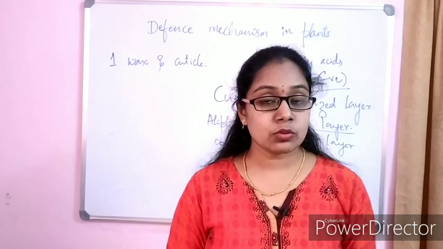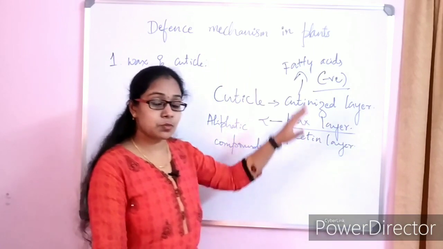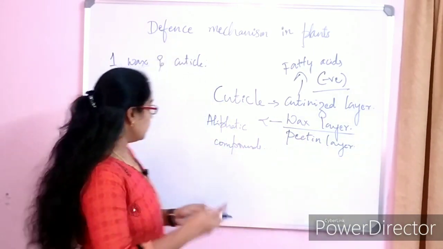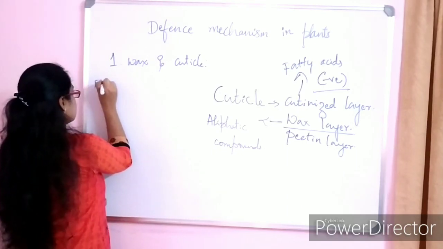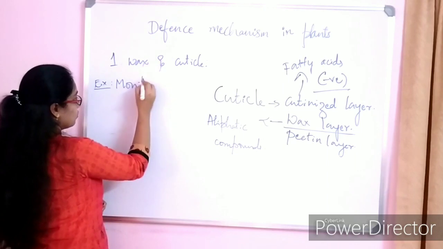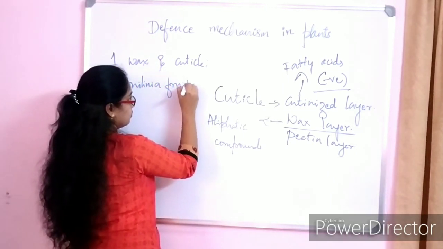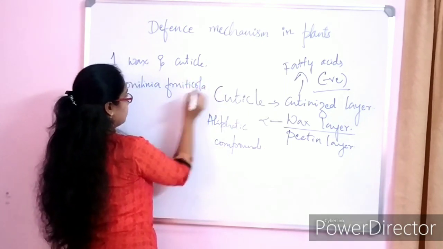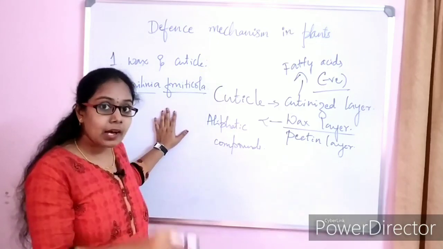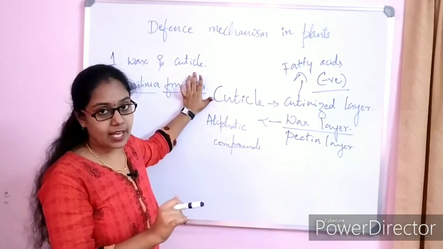There are certain pathogens which have the capability of digesting the cuticle that is present on the epidermis enzymatically. Example, Monilinia fruticola. Here, these pathogens have the capability of digesting the cuticle by enzymatic actions.